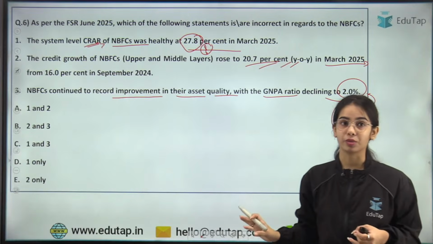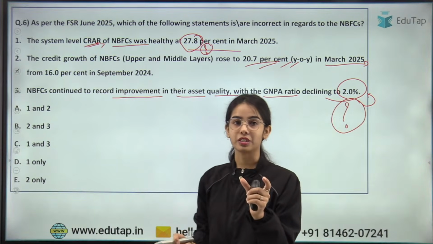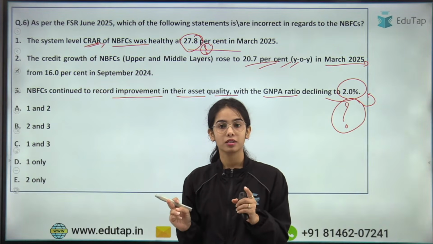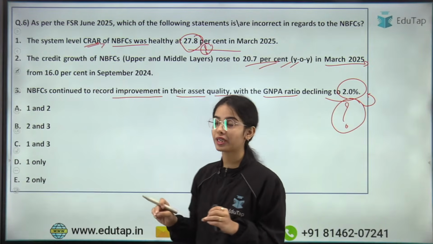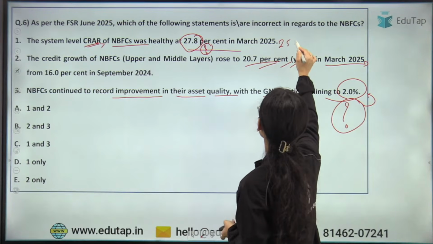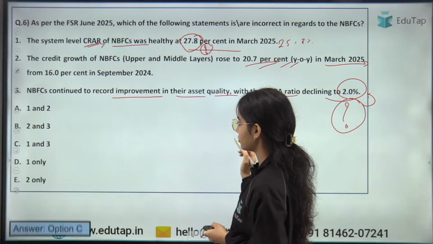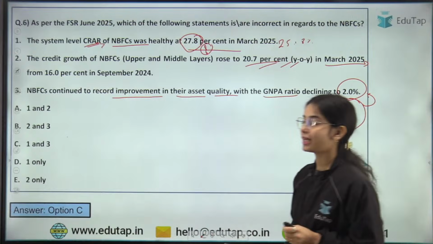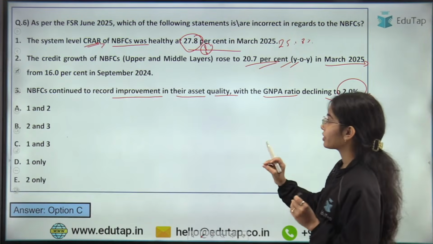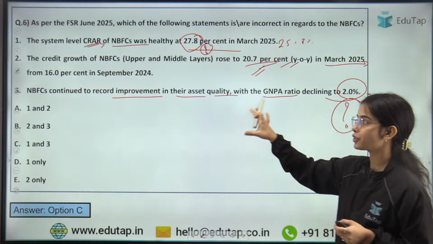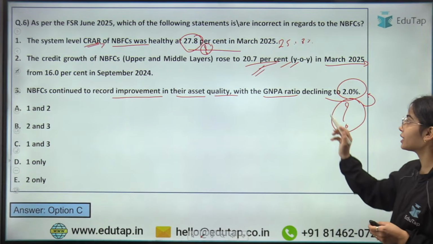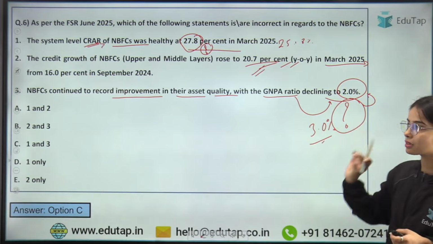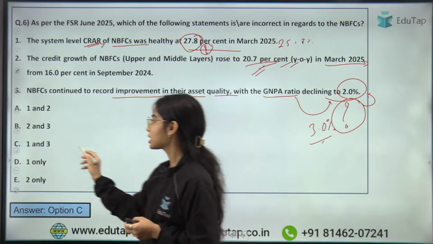It is not 2.0%. So the CRAR of NBFCs, how much is it? Is it really 27.8%? I hope you remember. It is not 27.8%. It is 25.8%. Okay. So the CRAR is 25.8% for the NBFCs. The credit growth of NBFCs, this is correct. The NBFCs continue to record improvement in their asset quality and the GNPA ratio has declined to 3%. Okay. So that means the first and third statements were incorrect, and that's why the answer is C here.